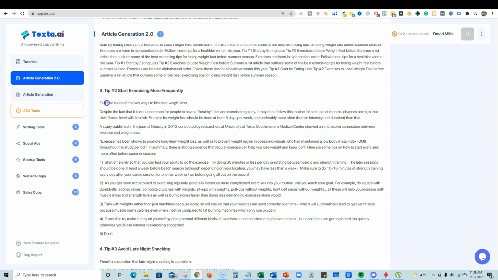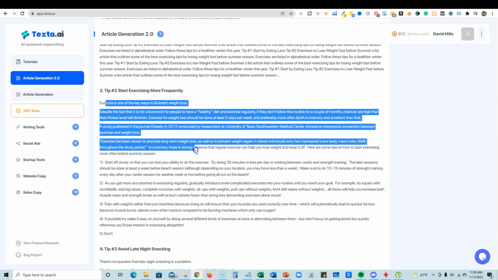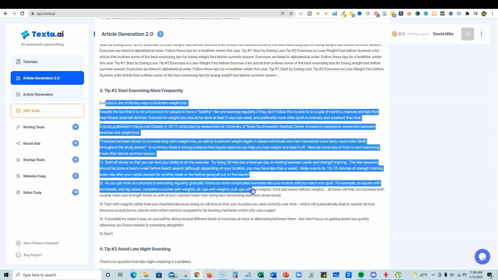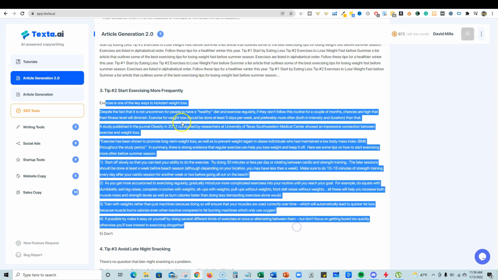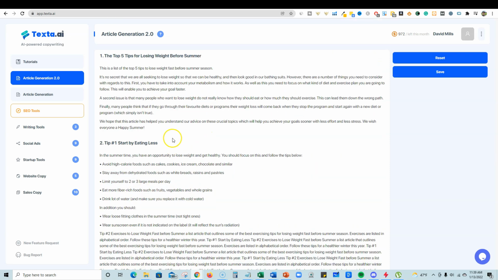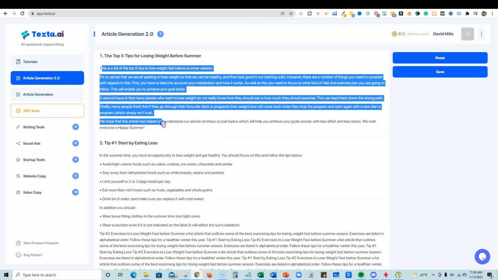We have exercising more frequently. It stays on topic. Exercise has been shown to promote long-term weight loss before summer season. So they're still going into summer and weight loss. And then start off slowly. So it's talking nothing but exercise and summertime. So this paragraph is really good. So see how I skimmed through that? It's really, really good.